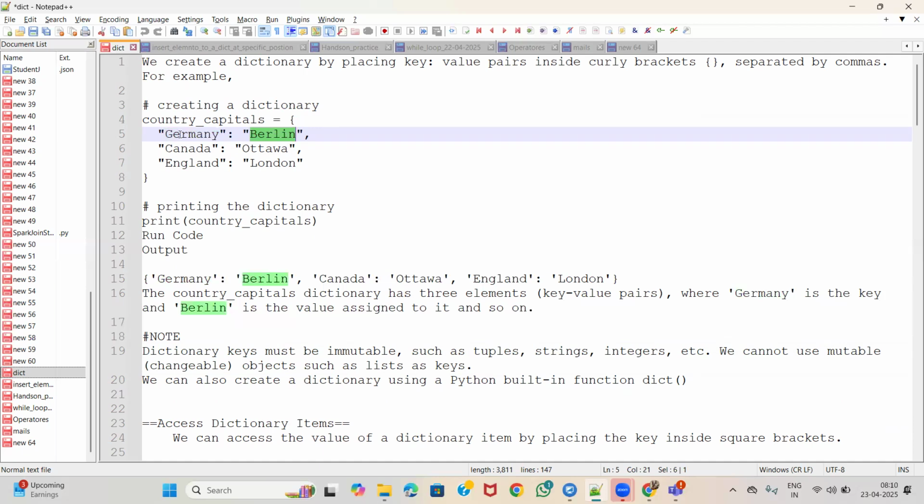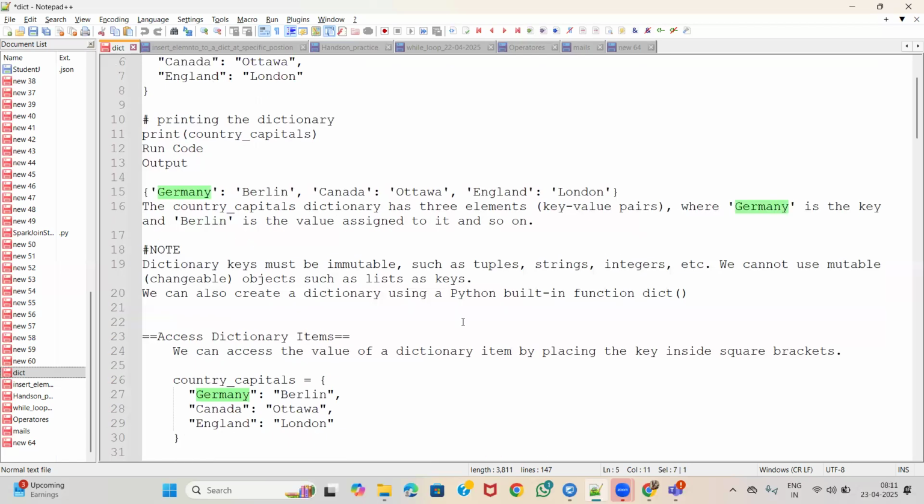The key must be unique, whereas values can be duplicate or redundant. So a dictionary is a collection of key comma value pairs, represented in curly braces, with elements separated by commas. Keys must be unique, so duplicate keys are not allowed in the dictionary.